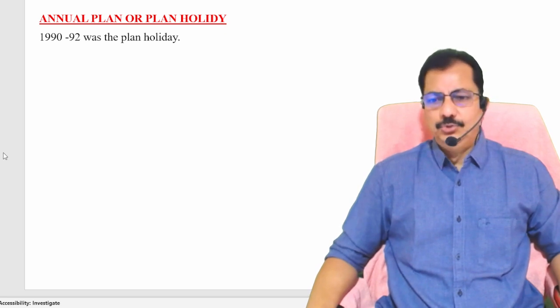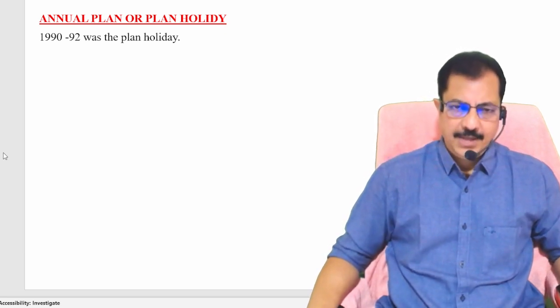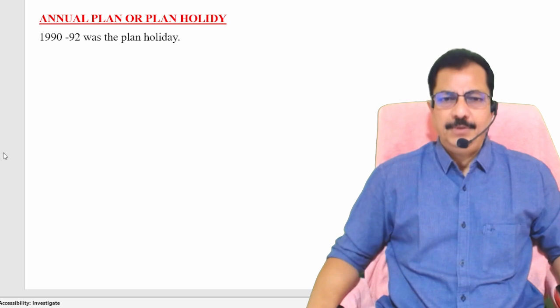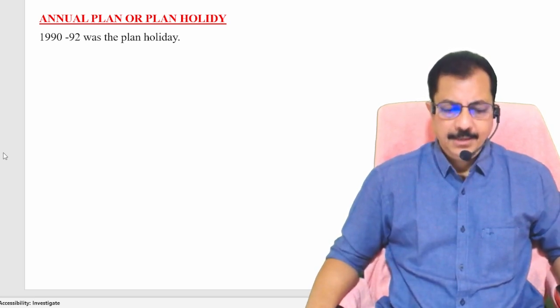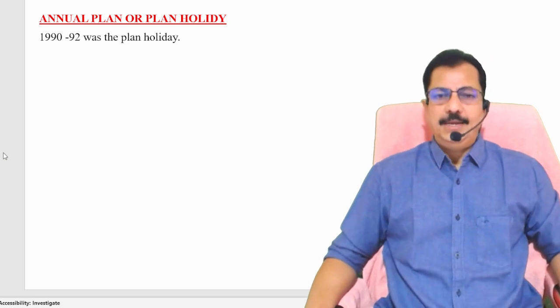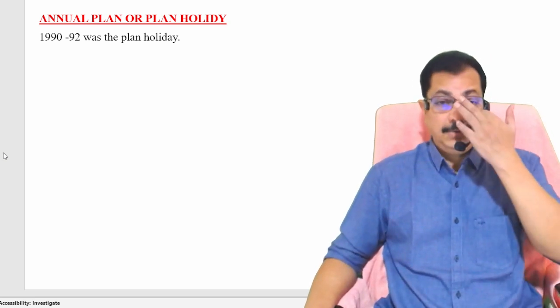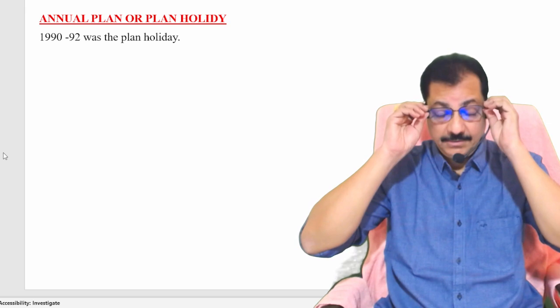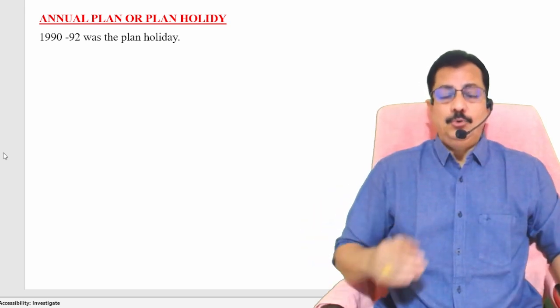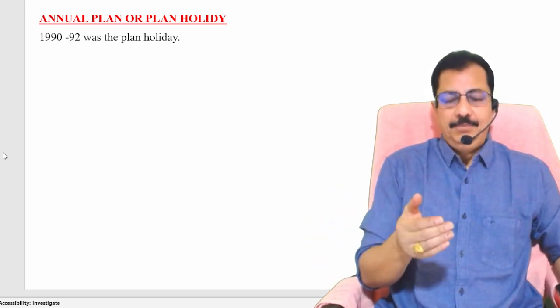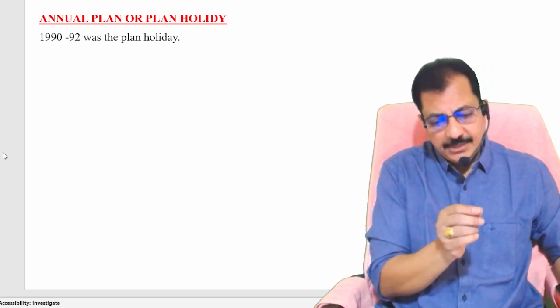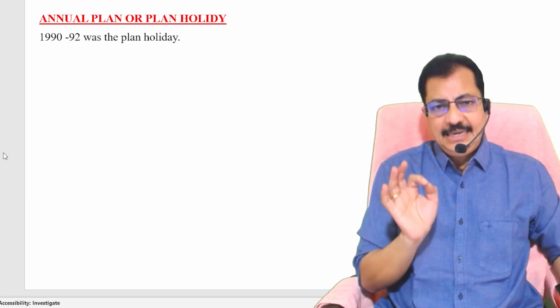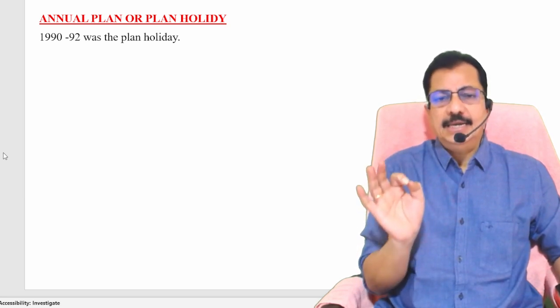And Shri N.T. Rama Rao of Andhra Pradesh also played a very crucial role during that particular time, right? And the government of that day, after completing the 7th plan, wanted to go for the plan holiday, meaning it wanted to take up the annual plans. That continued from 1990 up to the year 1992.